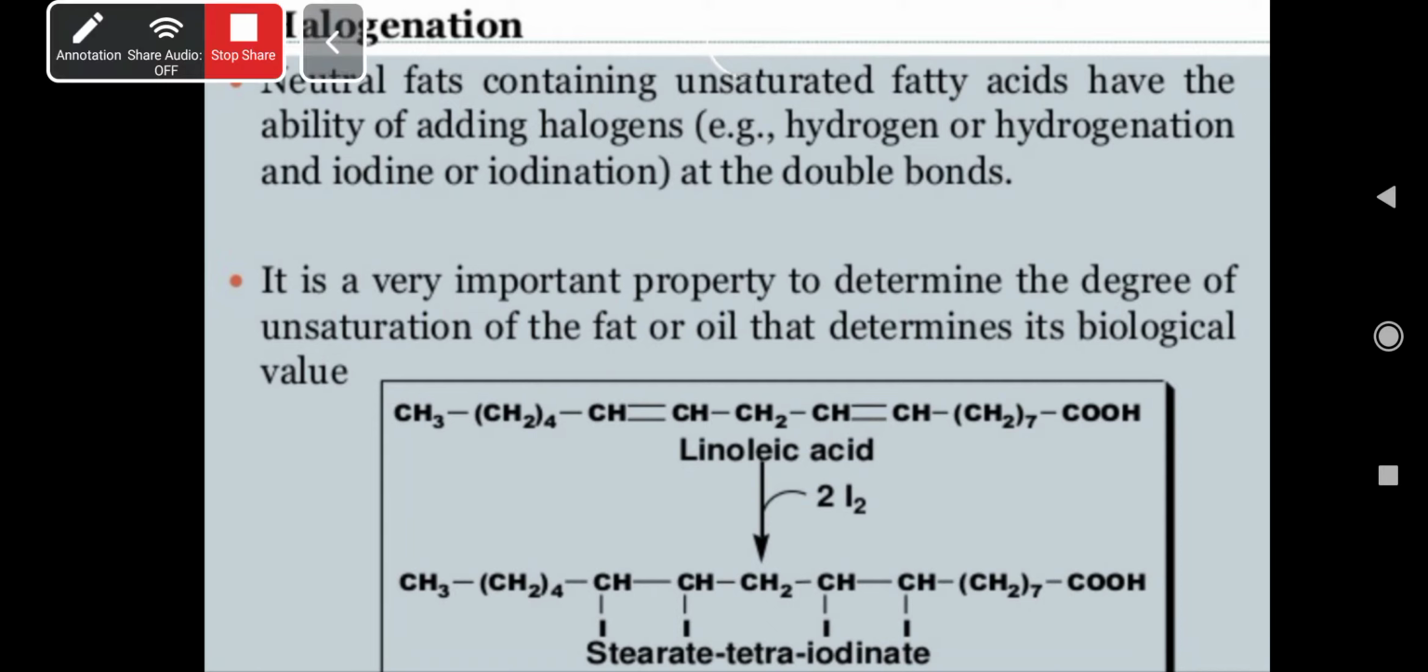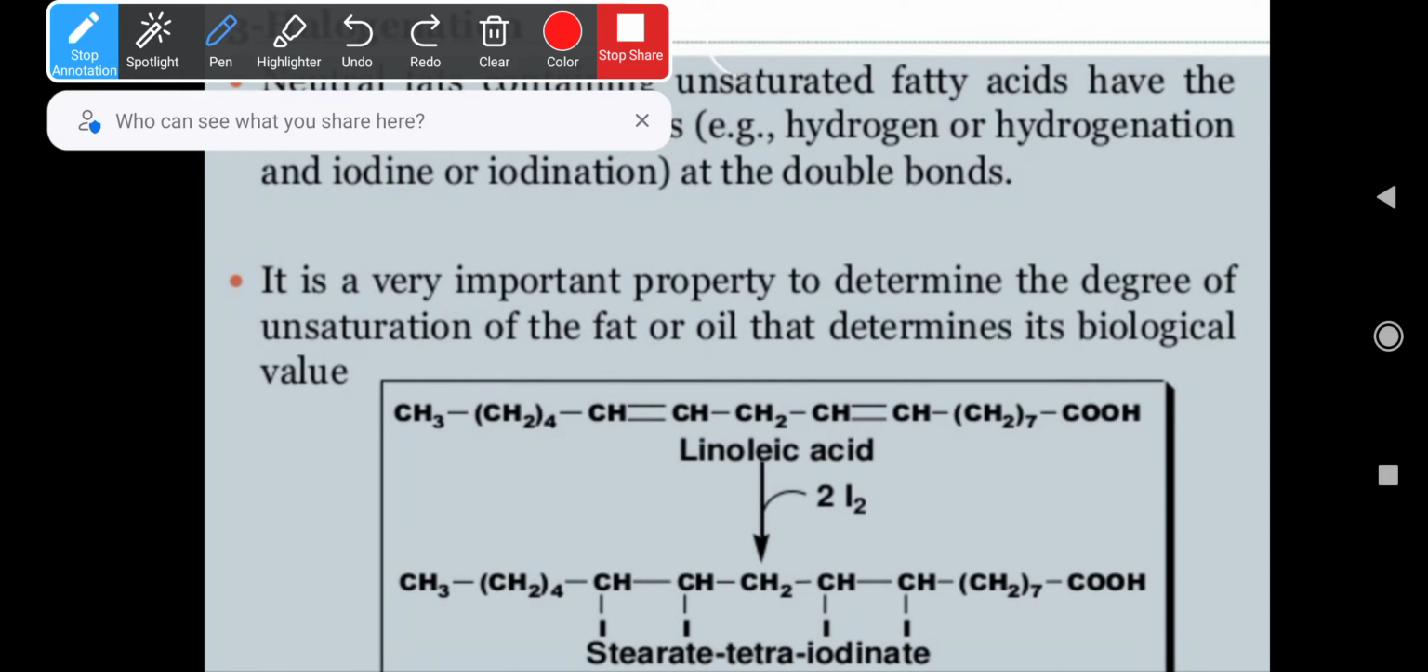Remember, wherever there is a double bond, that is unsaturated. Unsaturated means it is not satisfied. So wherever the double bond is there in an unsaturated fat, it is going to accept the halogen, right? It is a very important property to determine the degree of unsaturation. We can find out the degree of unsaturation of a fat or oil to determine its biological value.